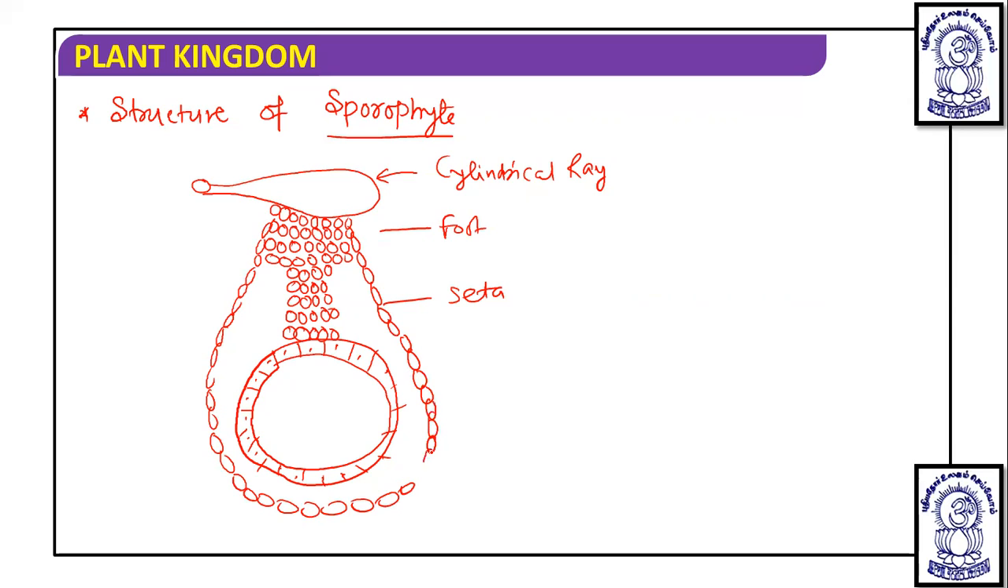This is the whole sporophyte, and in this sporophyte, this region is known as the foot, this region is known as the seta, and this is known as the capsule. These all are diploid. And in the capsule, we can see the presence of spores and the true elaters.